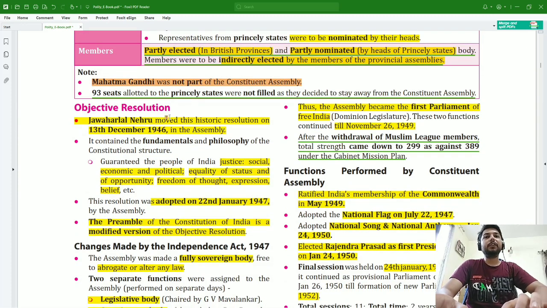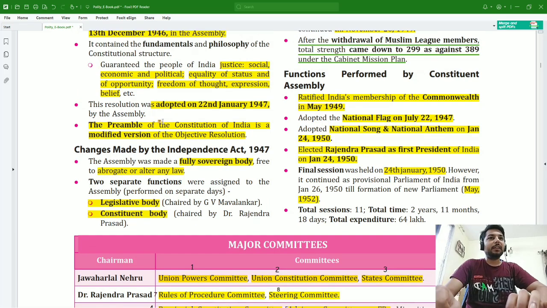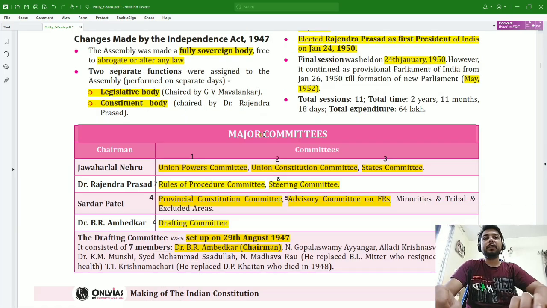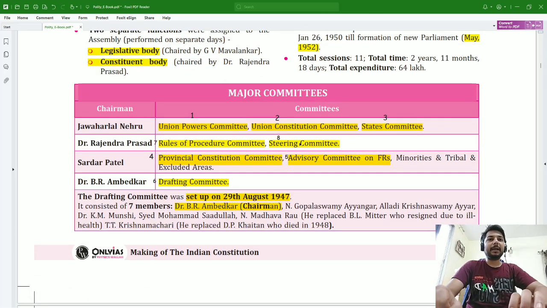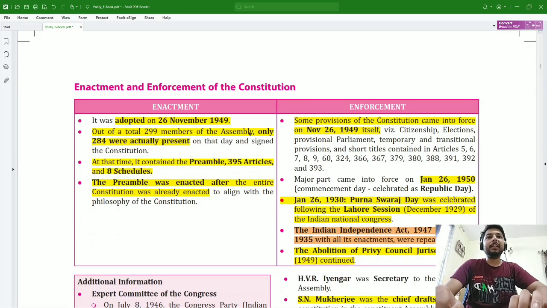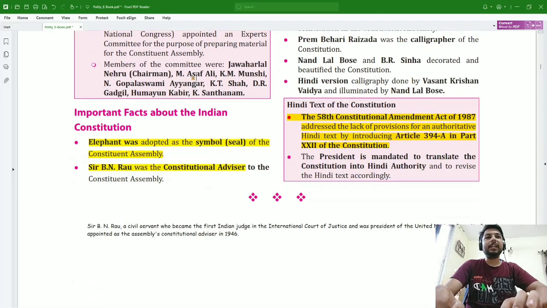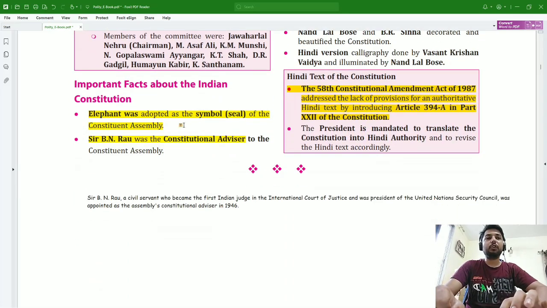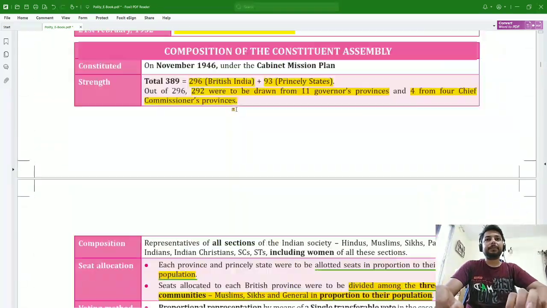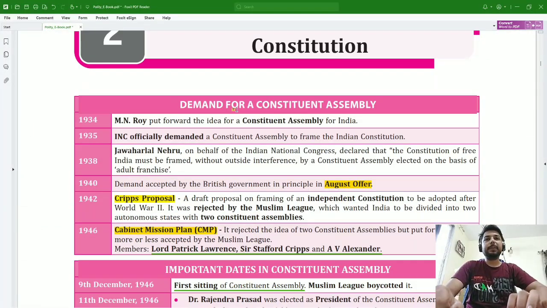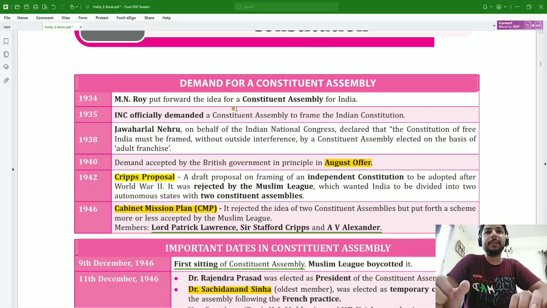Then the objective resolution, which formed the basis of the preamble of India. Then we will talk about the functions performed by the Constituent Assembly, the major committees which were formed, and then we will talk about the enactment and the enforcement of the Constitution of India and some important facts about the Indian Constitution. Okay, so let's begin with the demand for a Constituent Assembly.